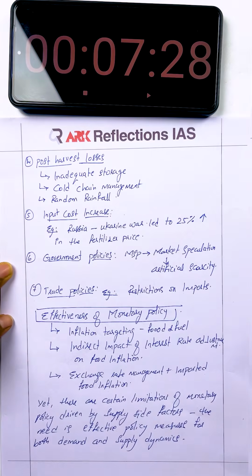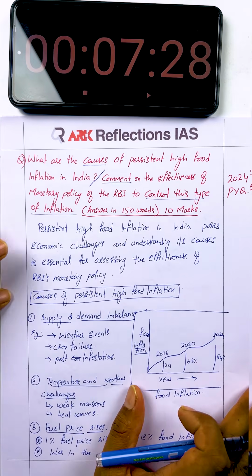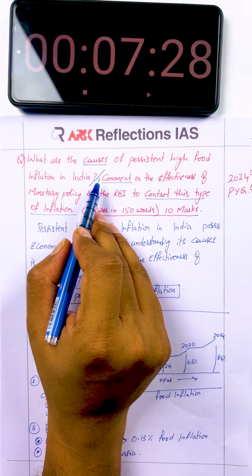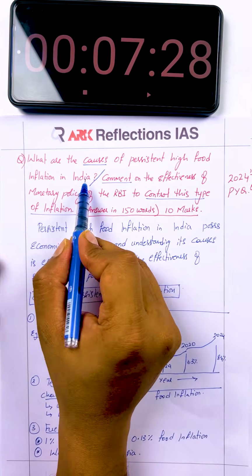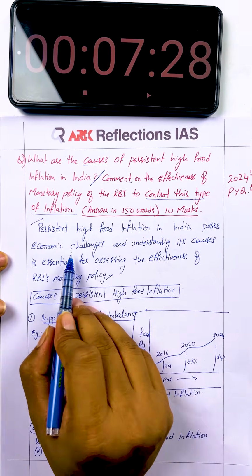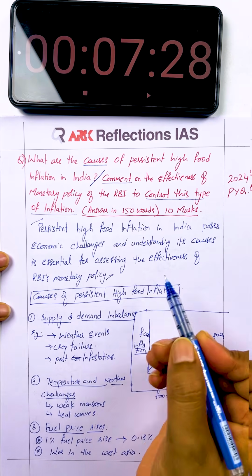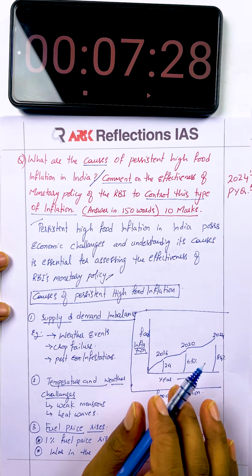We took roughly around 7.5 minutes to write this particular answer. Now let's see what we have written here. To address the first part of the question, that is, what are the causes of the persistent high food inflation in India, the introduction started with: persistent high food inflation in India poses economic challenges, and understanding its causes is essential for assessing the effectiveness of the monetary policy of RBI.